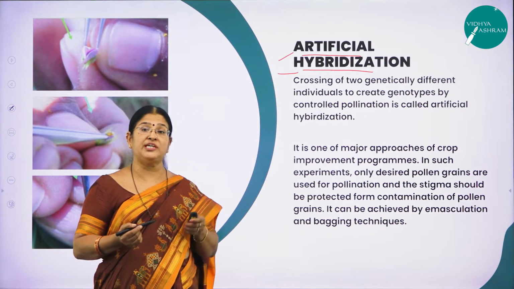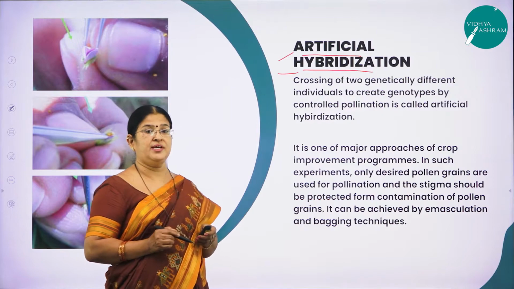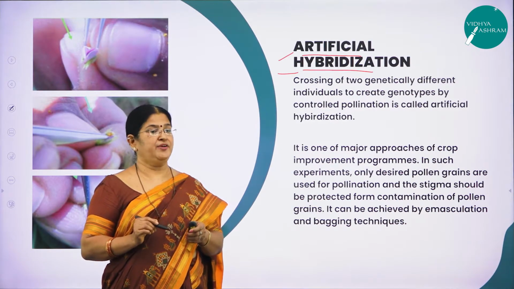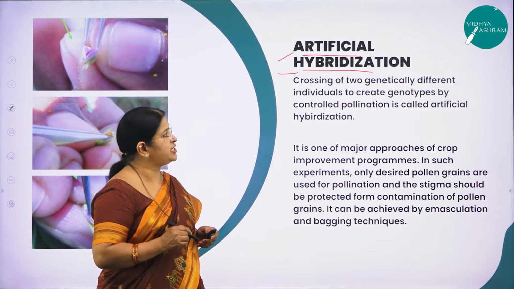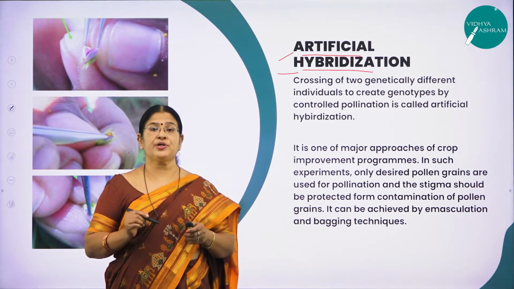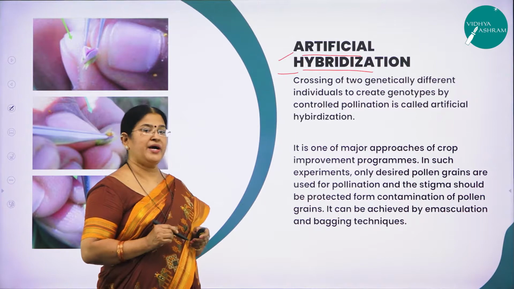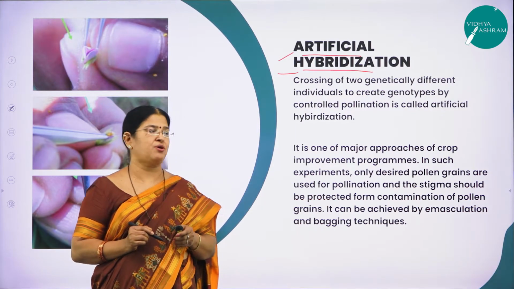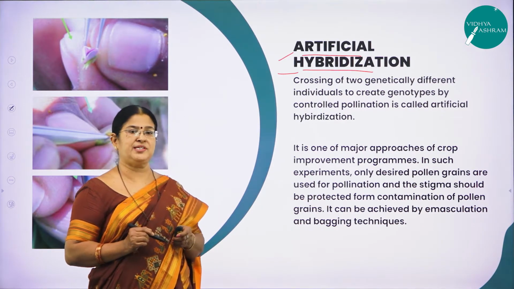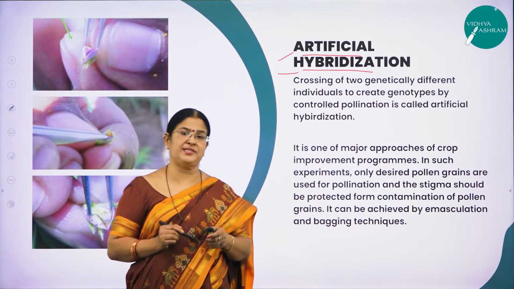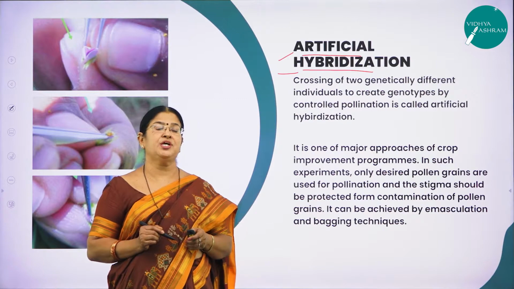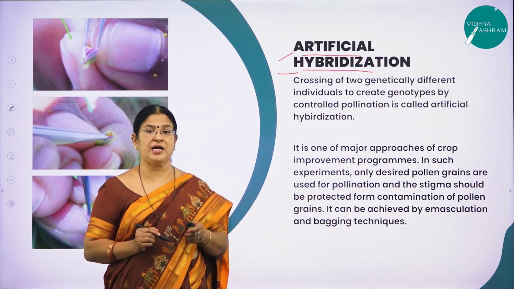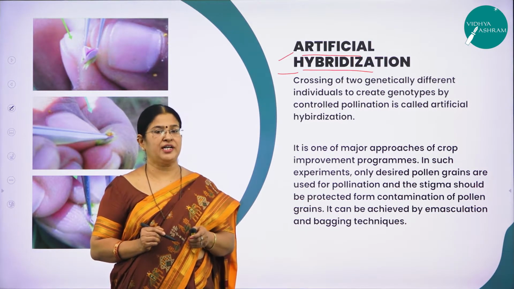Crossing of 2 genetically different individuals. Genetically both the individuals are different. Crossing of 2 genetically different individuals to create genotypes by controlled pollination is called artificial hybridization. What is the definition for artificial hybridization? Crossing of 2 genetically different individuals to create genotypes by controlled pollination is called artificial hybridization.